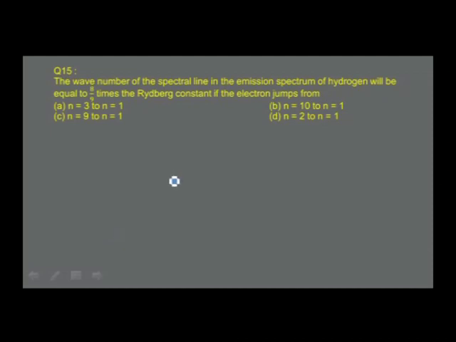The spectral lines are calculated by the formula nu bar = RH into (1/n1 square minus 1/n2 square). Here it is given that the wave number of the spectral line in the emission spectrum of hydrogen will be equal to 8/9 times the Rydberg constant. Therefore, 8/9 RH = RH into (1/1 square minus 1/n square).